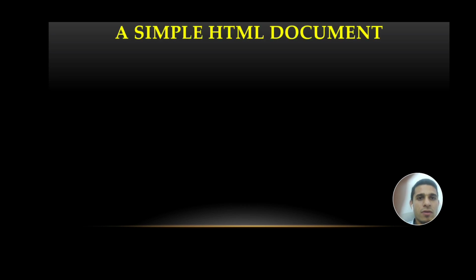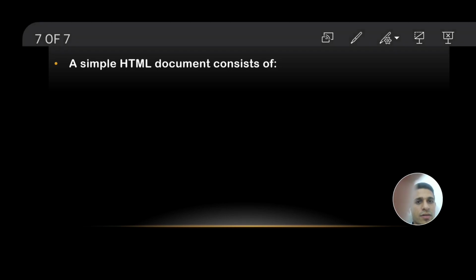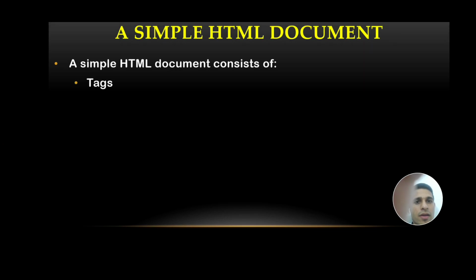Now the next topic is the simple HTML document. Whenever we want to work with HTML, there are some things you have to keep in mind. First, HTML consists of two things. The first one is the tag, and the second one is the element. Now what is a tag and what is an element is also important to learn, because only if you know this can you write code for HTML. Otherwise it is not easy if you are not familiar with these topics.